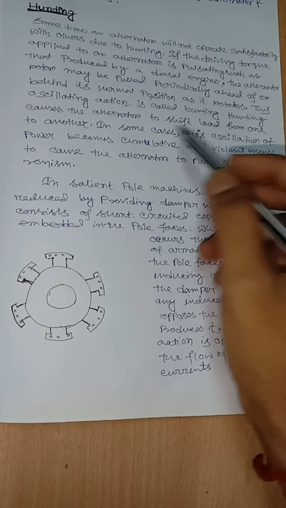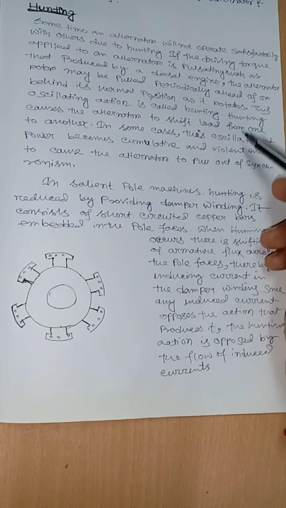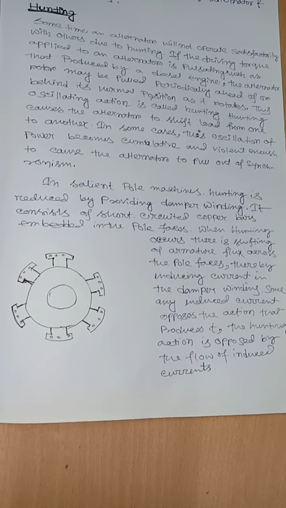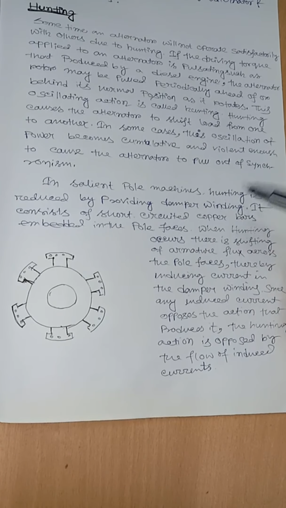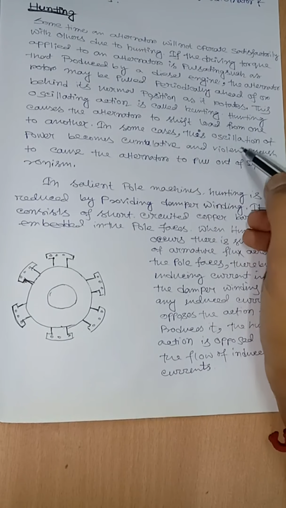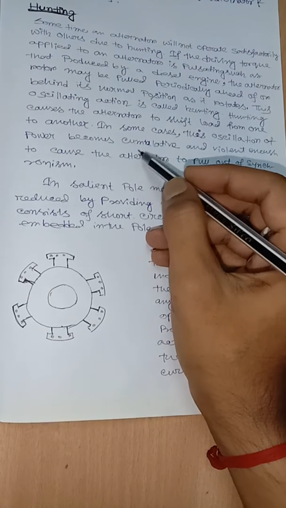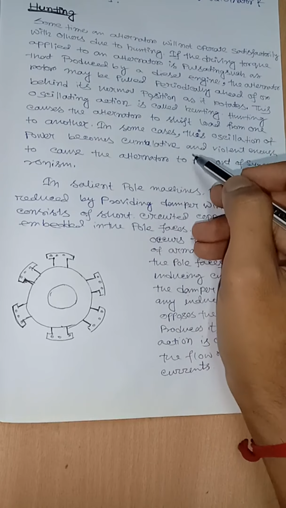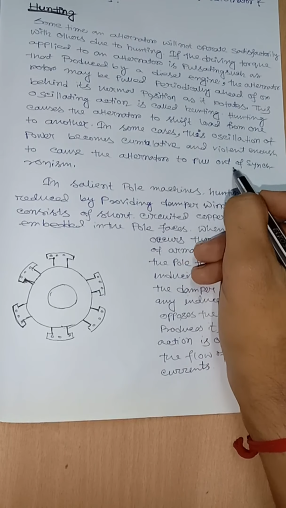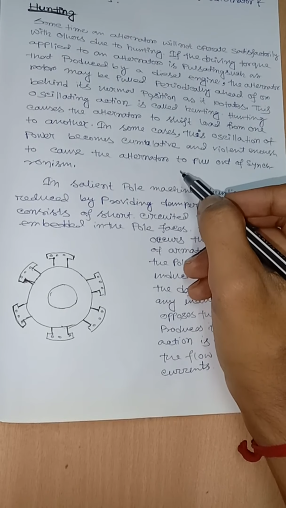Hunting causes the alternator to shift load from one to another. So when hunting occurs, we have to change the load to another alternator. In some cases, these oscillations of power become cumulative and violent enough to cause the alternator to pull out of synchronism.